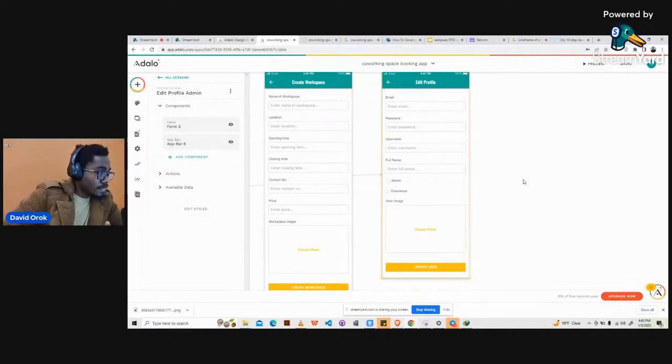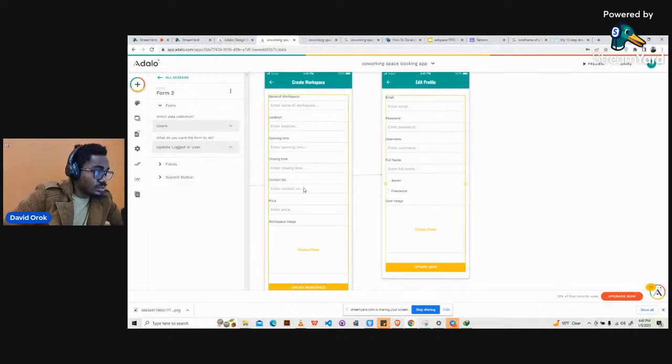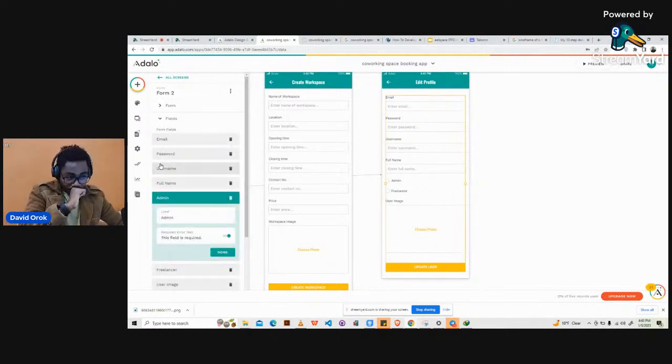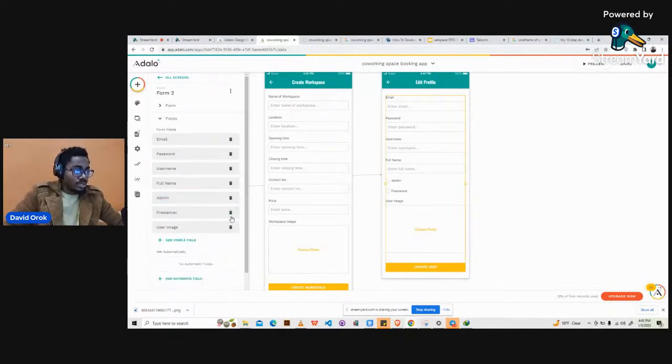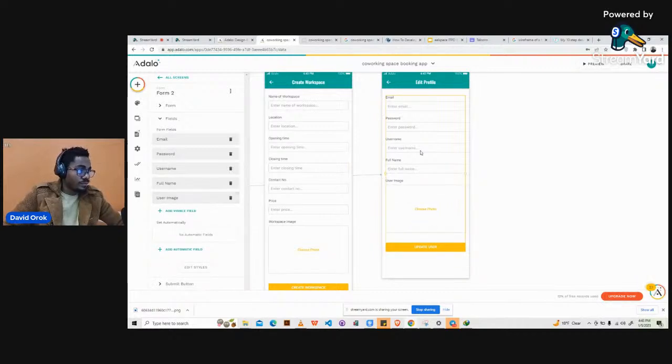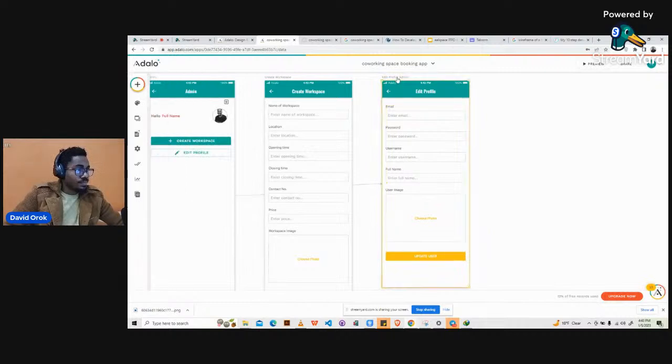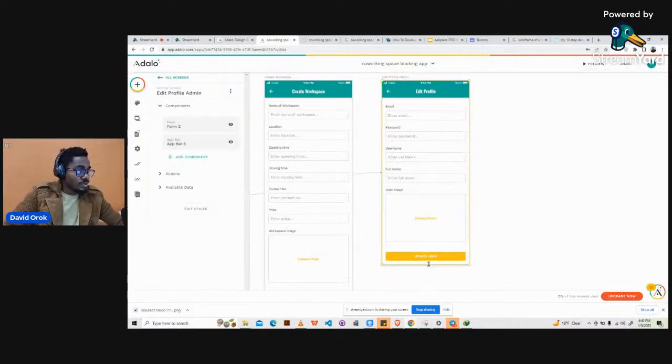So we will try to change this. We want to just take off the admin and then the freelancer section here. We don't want to be editing that. It was just for our development, like I said earlier. So we will come to fields and then we will check it off. We will just delete the freelancer item here and then the admin. So we don't have that. Then I will take off this, and adjust it a bit so everything just stays cool.